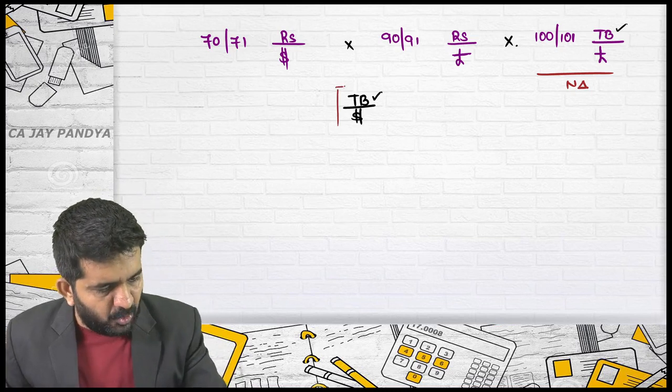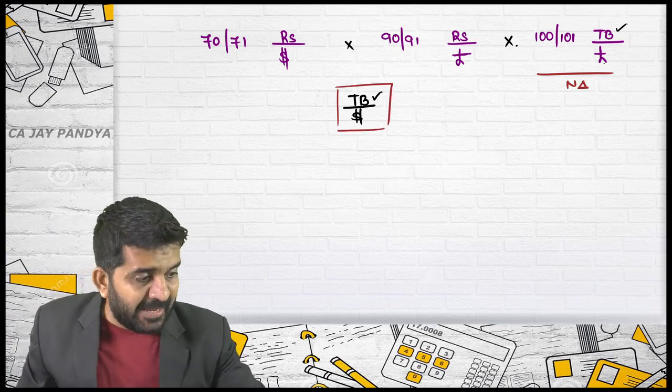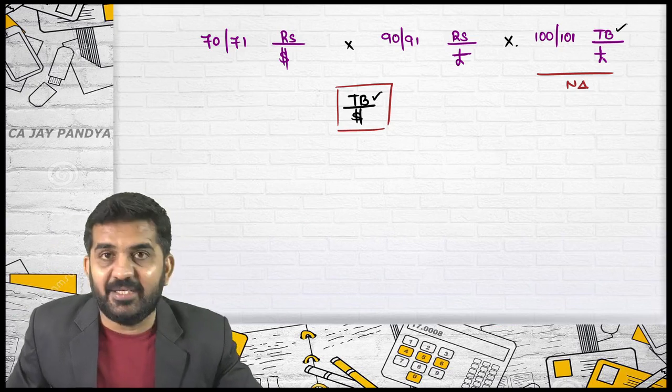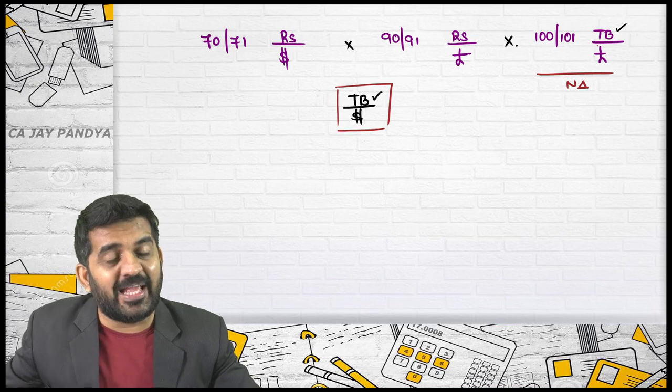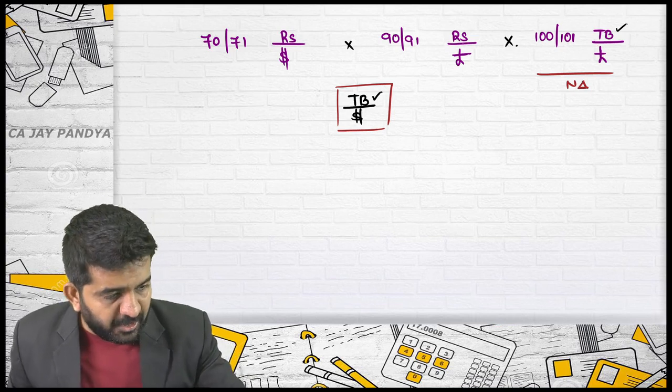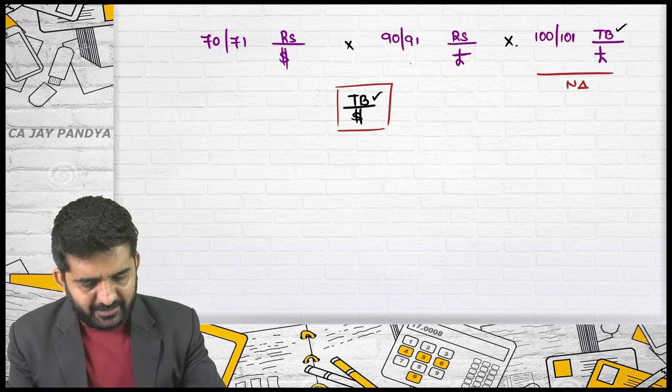See here there is no pound. So I need to cancel pound, but I am not changing the side of this rate. So pound will remain in denominator. So if I want to cancel pound, I need to keep it in numerator. Is it all right?